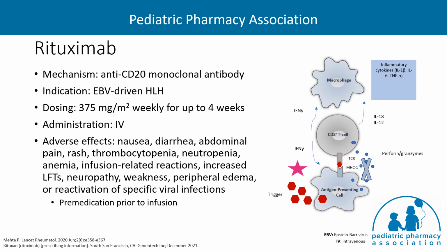Rituximab is a humanized anti-CD20 monoclonal antibody that targets mature B cells and is an effective treatment for a number of EBV-mediated conditions. The dosing is usually 375 milligrams per meter squared, given IV weekly for up to 4 weeks, and this has been reported to be successful in studies. Rituximab is associated with a variety of adverse events, most notably infusion-related reactions, and thus it is recommended to provide pre-medication 30 minutes prior to infusion.